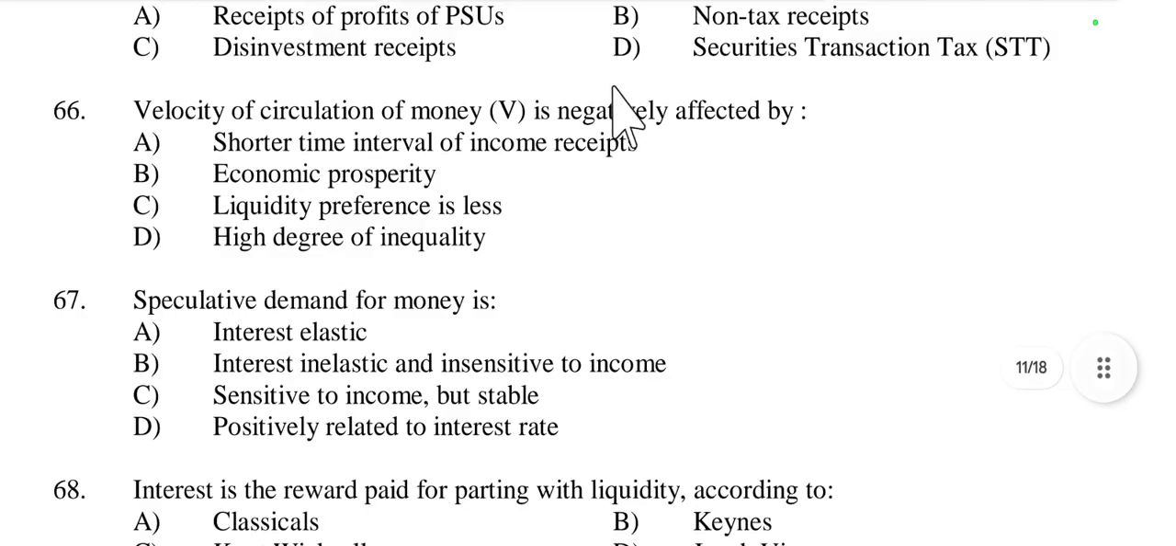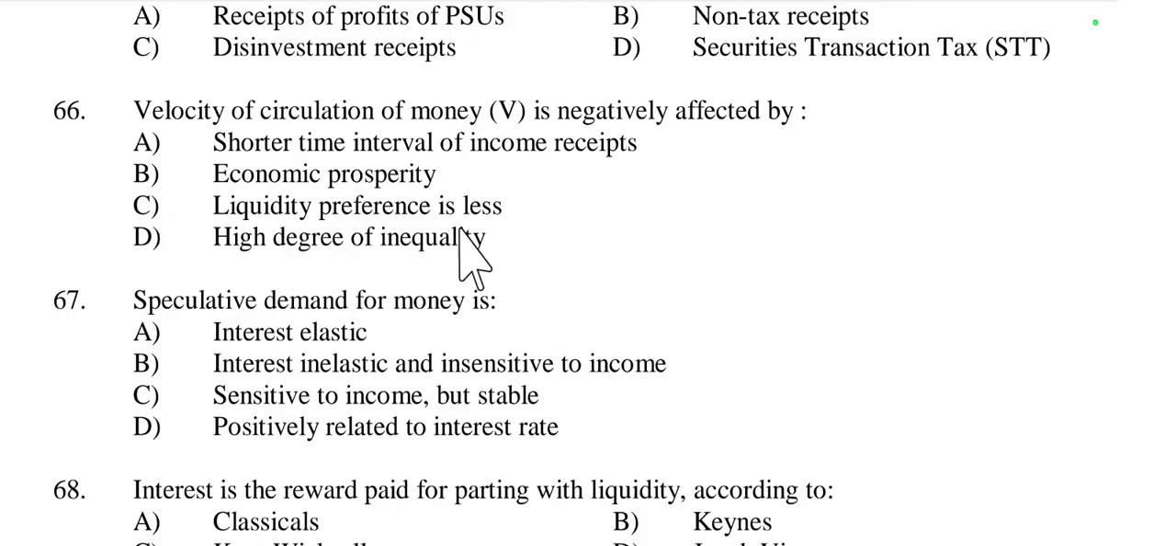Then question number 66, velocity of circulation of money is negatively affected by shorter time interval of income. Then second option is economic prosperity. Velocity of circulation of money is negatively affected by... No, when economic prosperity arises, then velocity of circulation of money also rises.